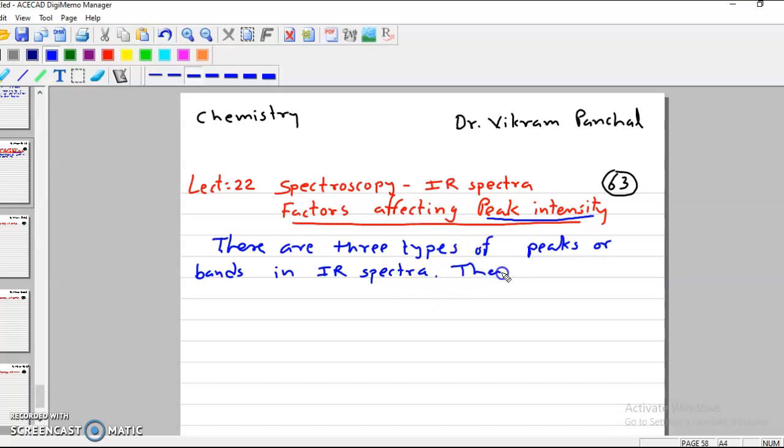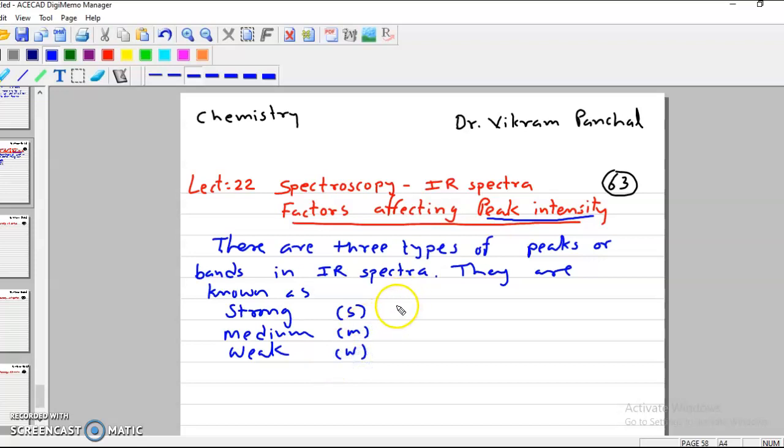They are known as strong, medium, and weak. For strong we use S, for medium we use M, and for weak we use W.